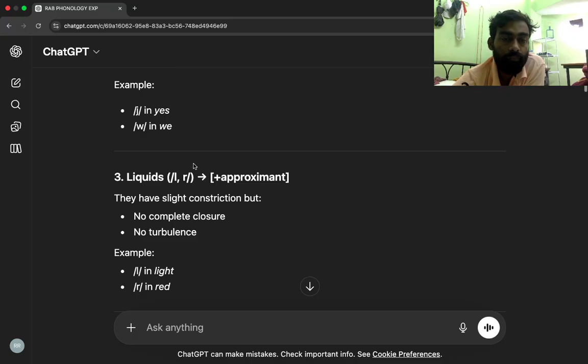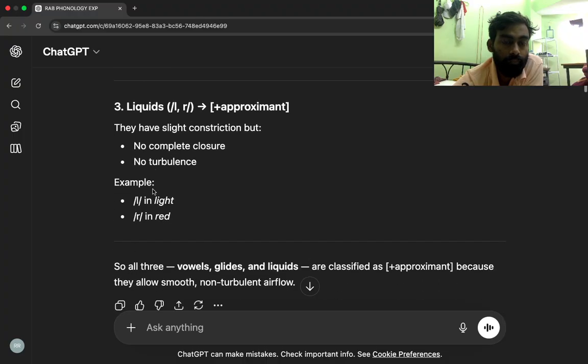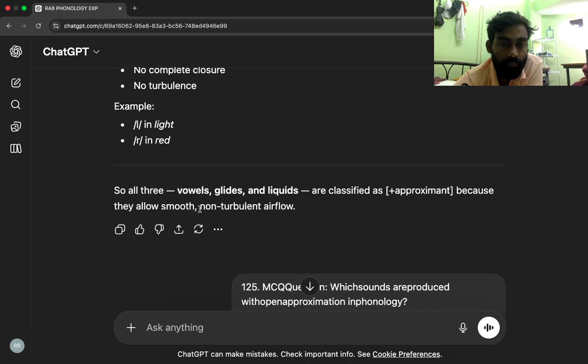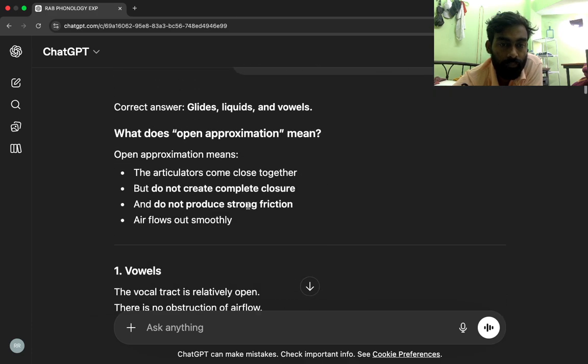3. Liquids, L, R, plus approximant. They have slight constriction but no complete closure, no turbulence. Example: L in light, R in red. So all three, vowels, glides, and liquids, are classified as plus approximant because they allow smooth, non-turbulent airflow. Correct answer: glides, liquids, and vowels.